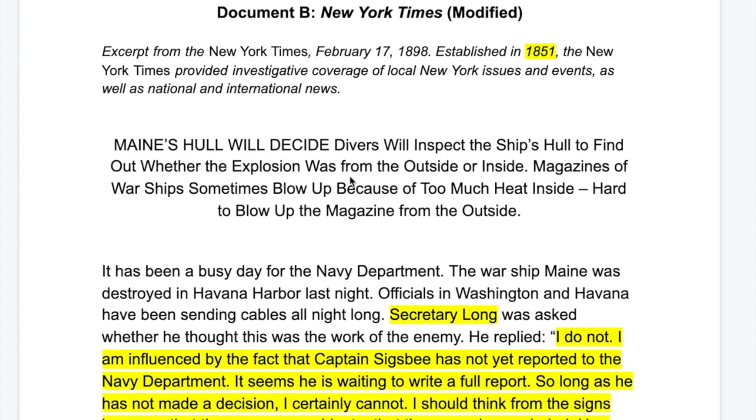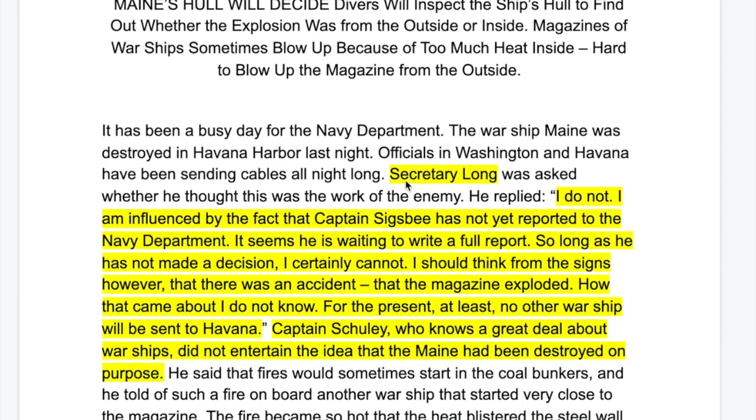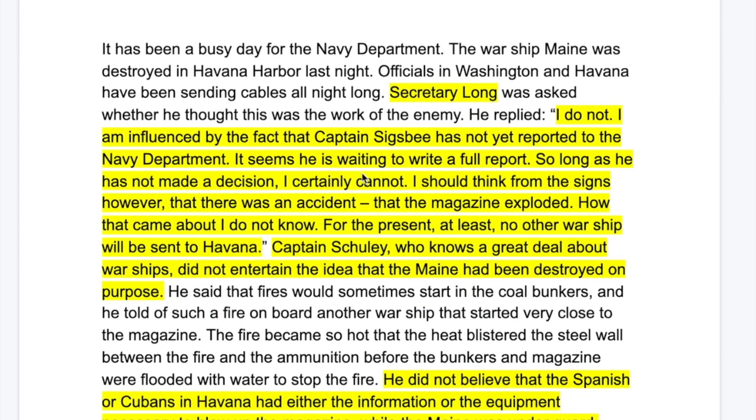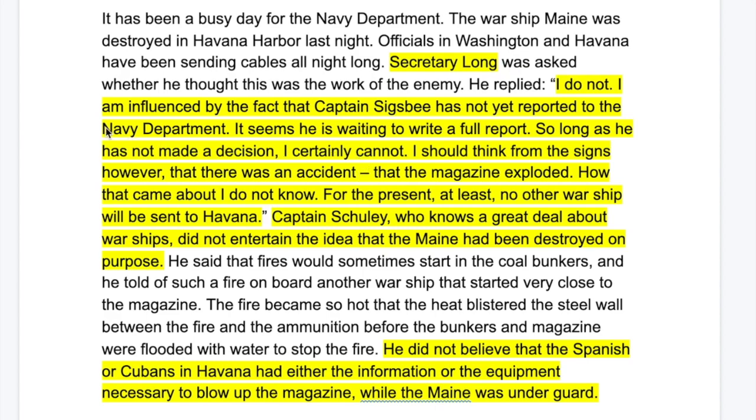Again, this paragraph here is of many headlines. We're going to skip that. We're going to get straight to the document. So here is document B. It's really short. Just bear with me. It has been a busy day for the Navy Department. The warship Maine was destroyed in Havana Harbor last night. Officials in Washington and Havana have been sending cables all night long.